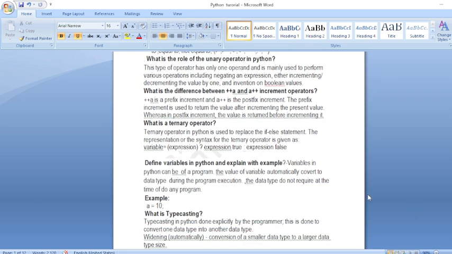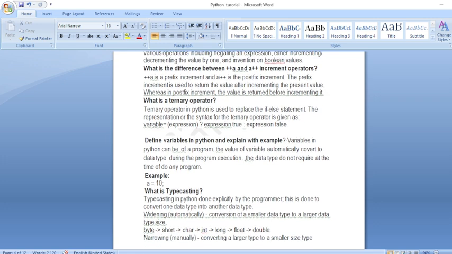Next is the ternary operator. Ternary operator condition, here is that condition expression. If the condition is true, then the true result will be returned, and if the condition is false, then the false statement. Whether the condition is true or false, the ternary operator condition is checked according to the operation.